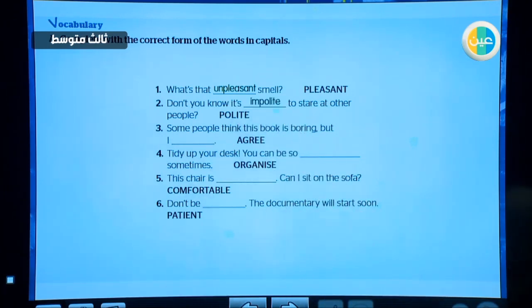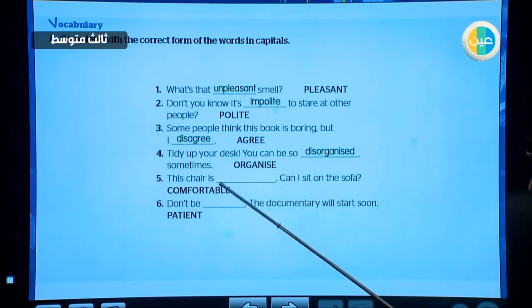Impolite. Excellent. Number 3. Some people think this book is boring, but I disagree. Excellent. Tidy up your desk. You can be so sometimes organized. Yes, excellent. Disorganized.